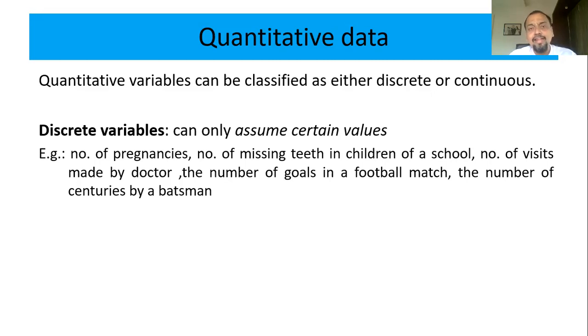If I collect that information in terms of liters, I'll get answers like 0.5 liters, 1.5 liters, 2 liters, 2.5 liters, 6 liters. So decimals are possible over here, and still this is discrete data.